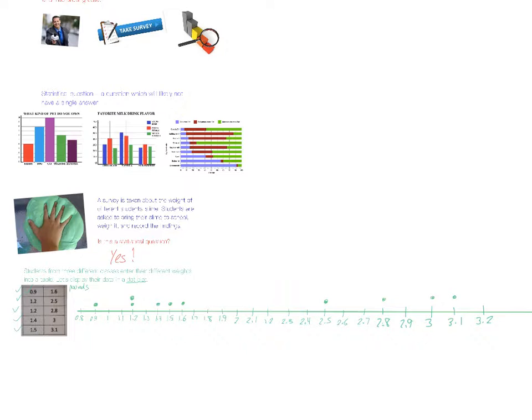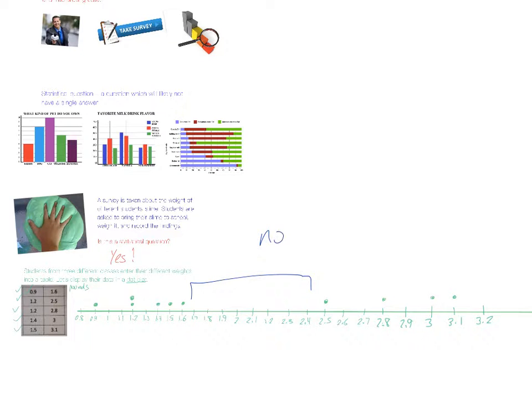All right, so it probably took you a little while because you had to continue this dot plot on like that. But hopefully yours looks just like this. So now let's ask some questions about this. What can we determine from looking at this dot plot? The first thing I see is a big gap between 1.7 and 2.4 where there's no data.